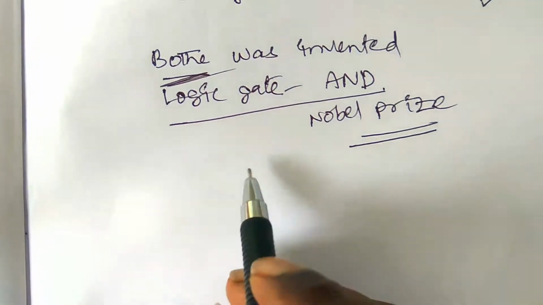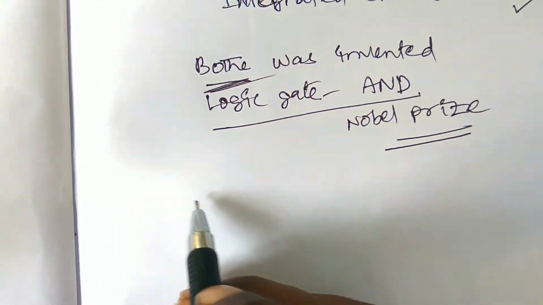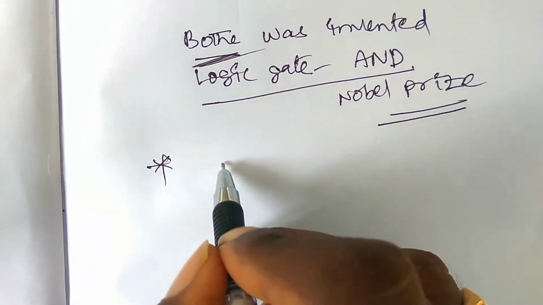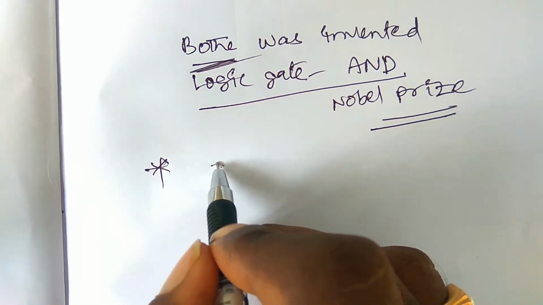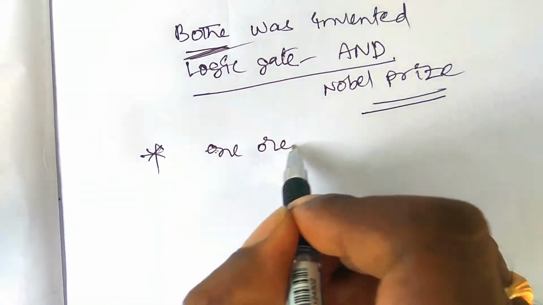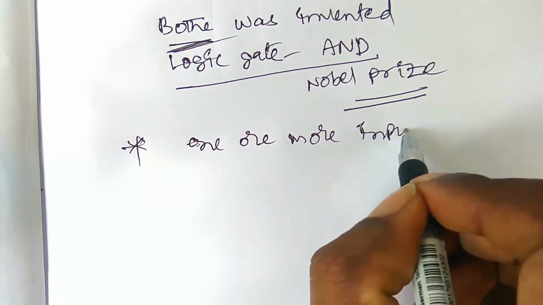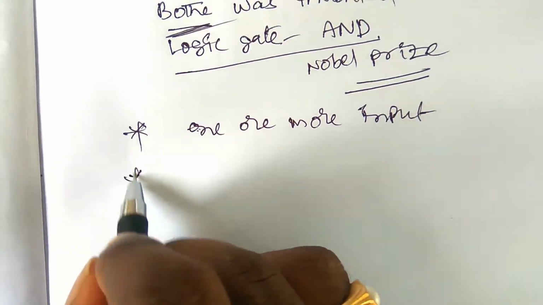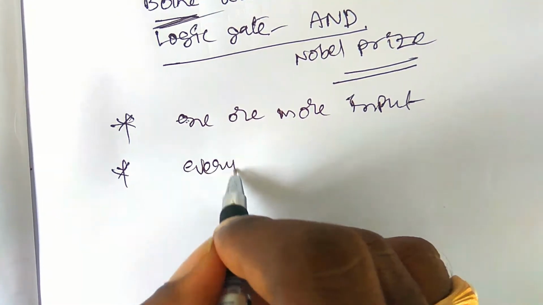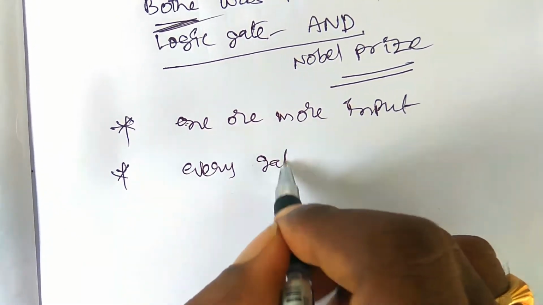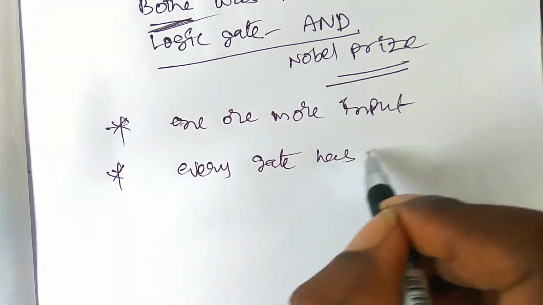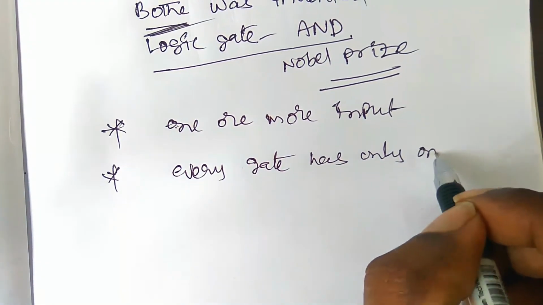Right? In logic gates, the main point is that every logic gate has one or more inputs, but every gate has only one output.